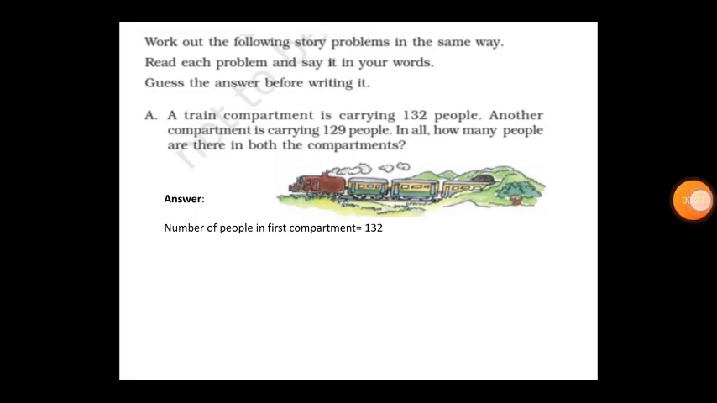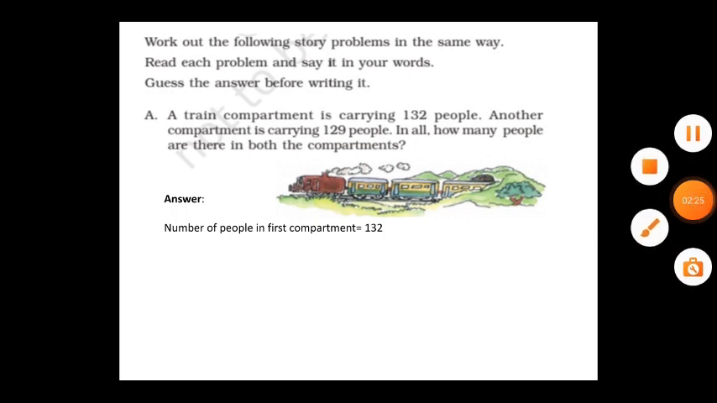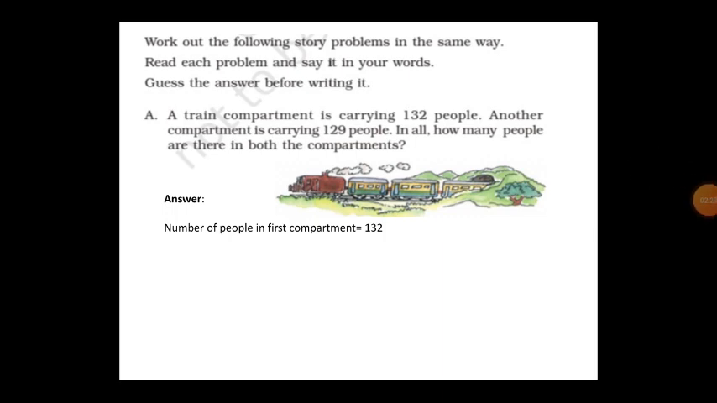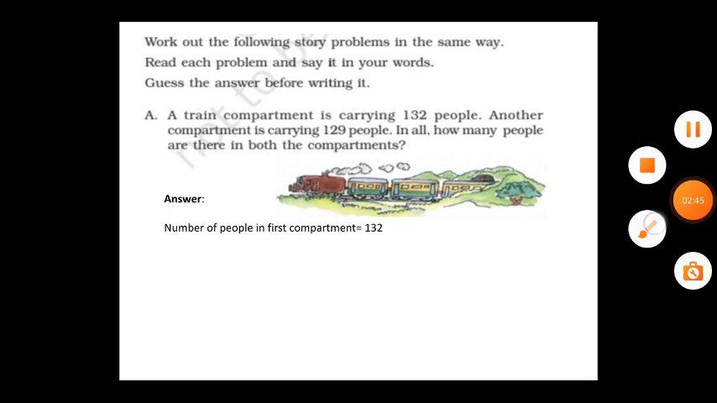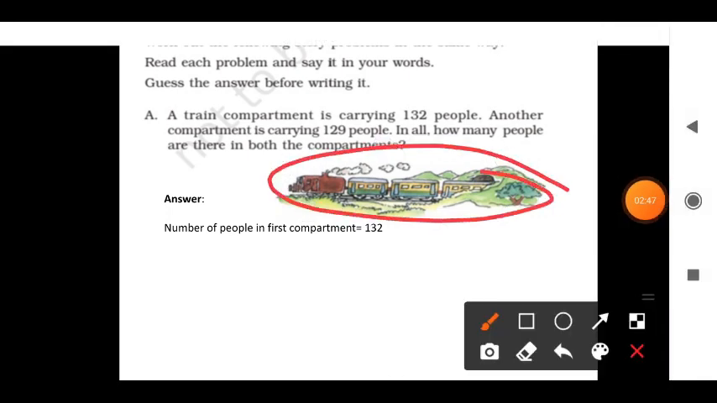Let us move on to practice some word problems. Work out the following story problem in the same way. Read each problem and say it in your own words. Guess the answer before writing it. A train compartment is carrying 132 people. So how many people is the train compartment carrying? 132 people. Another compartment is carrying 129 people.